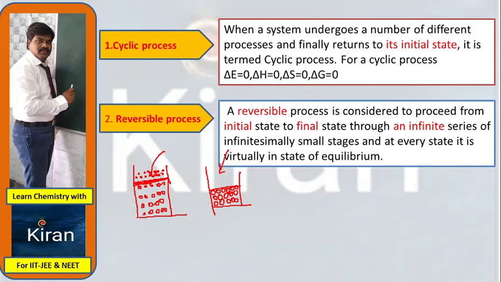A little weight will be upon this piston, so the piston will move a little. Almost negligible force is upon the piston. This is the pressure here, and here the pressure is this one.